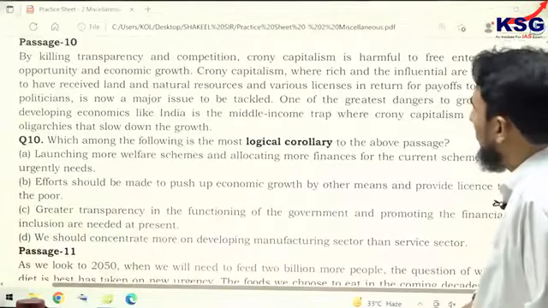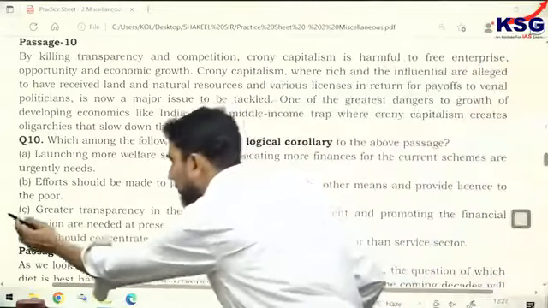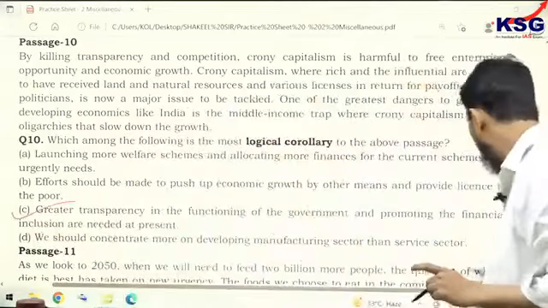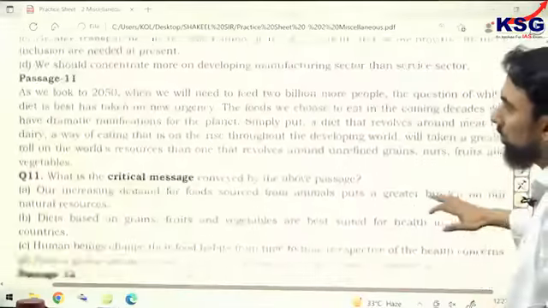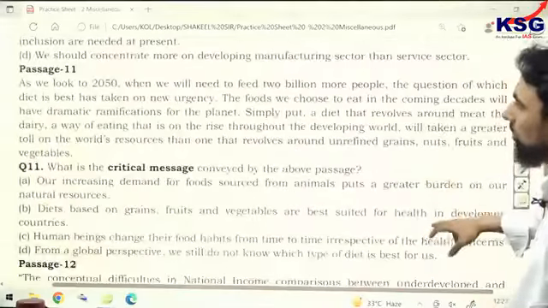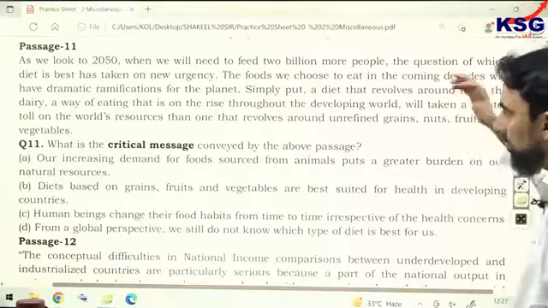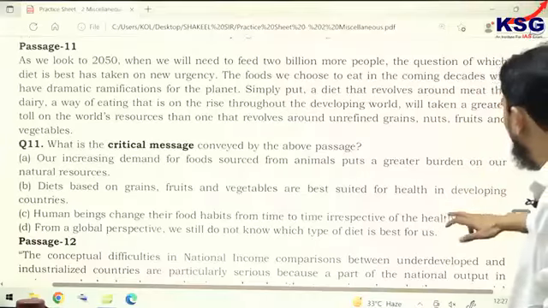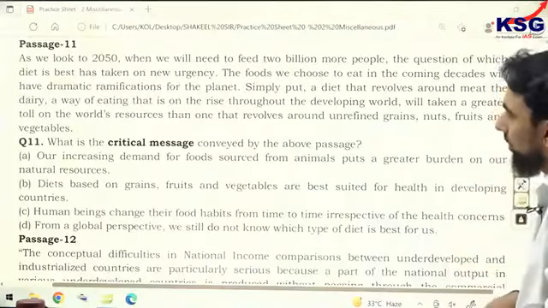Passage number 10 talks about crony capitalism. Corollary we have already done, so it should be option C. We have already discussed this question. C option, passage 10. Any student who was absent can find it in the old videos, and in class number 1 or maybe 2, these corollary questions were discussed. In class number 2, I think you will find it.